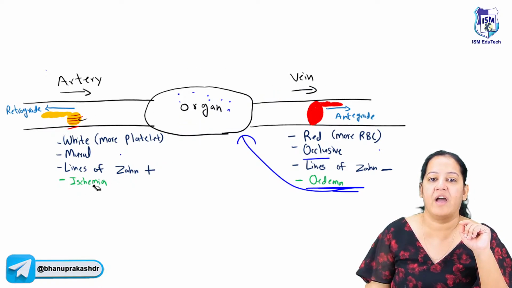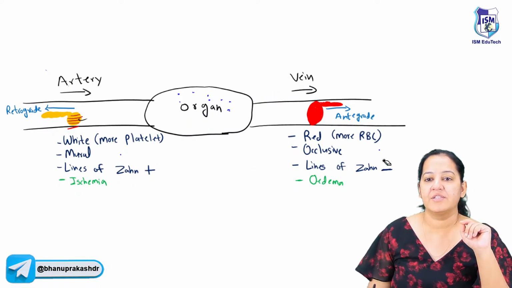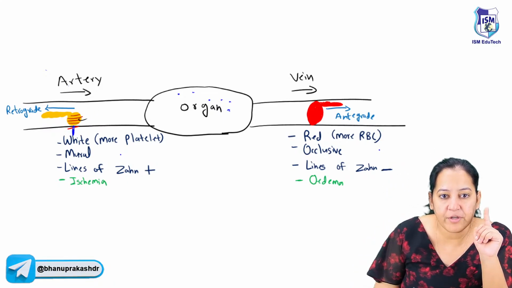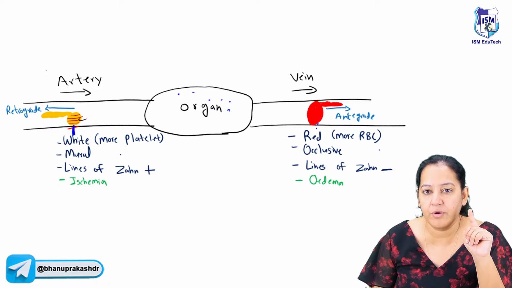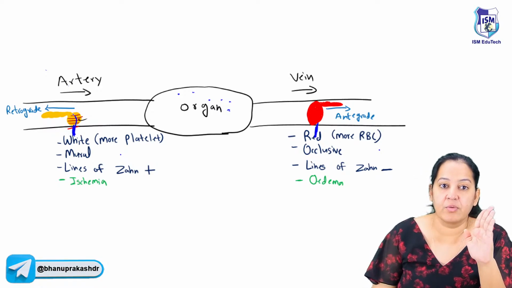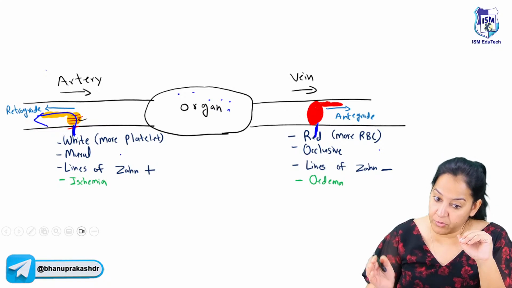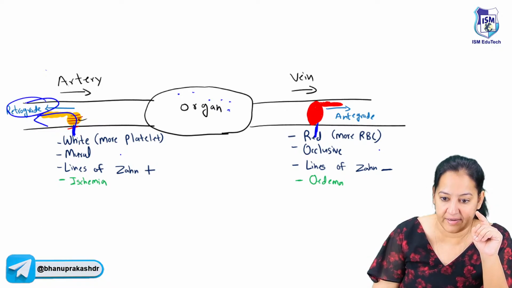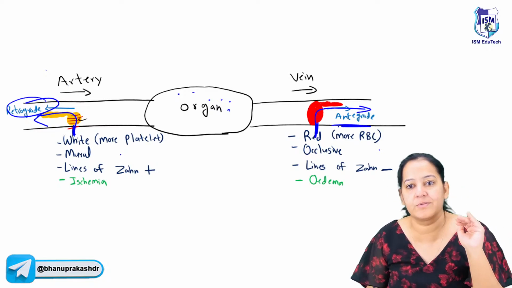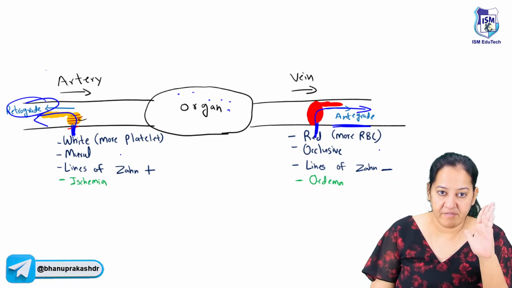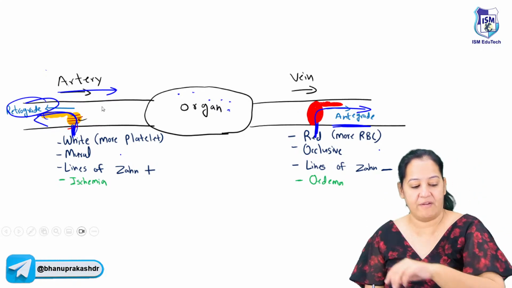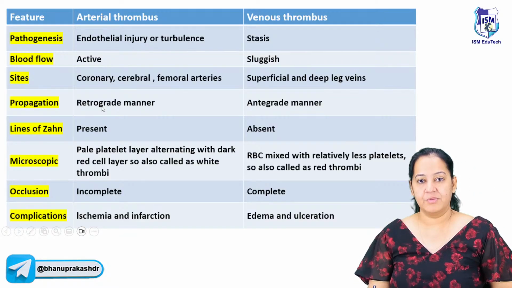And the last difference I want to ask you here. Listen, I want to tell you here, this is the point of origin of the arterial one. This is the point of origin of the venous one. The arterial one, from the point of origin, grows in the opposite direction of blood flow. This is known as retrograde. And the venous one grows in the same direction as that of blood flow. This is known as antegrade. So the arterial one has retrograde propagation, but the venous one has the same direction propagation. How many of you got it? So these are the differences.